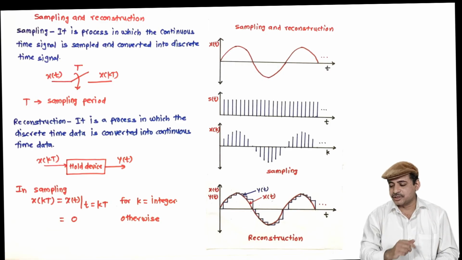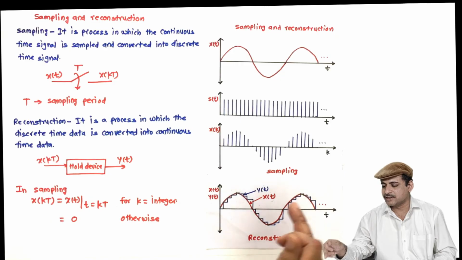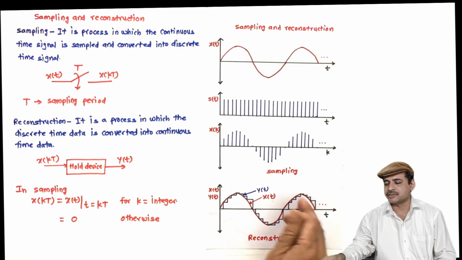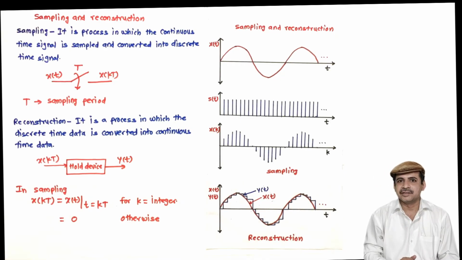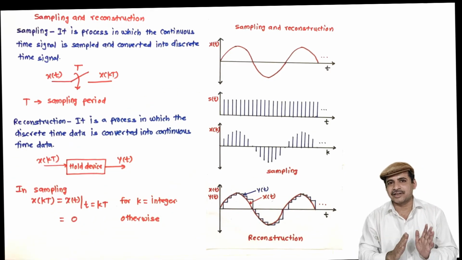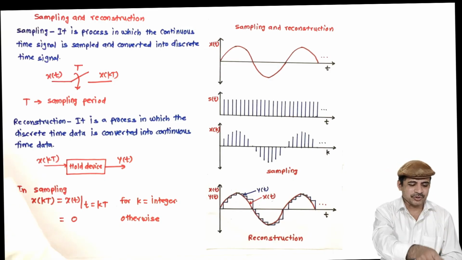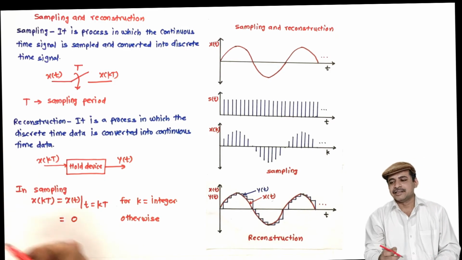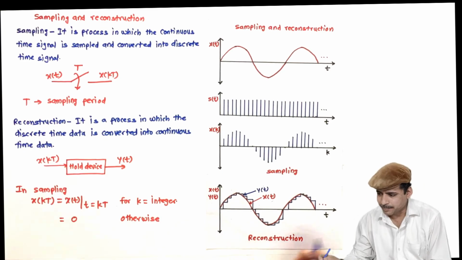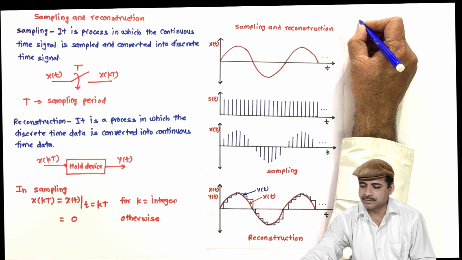But now my another question is, here the frequency of the original signal is equal to the frequency of the reconstructed signal. That means reconstruction is done at least accurately in the frequency domain. Is it possible every time? So no, it is not possible every time. And for that there is the sampling theorem. Let me write the sampling theorem.